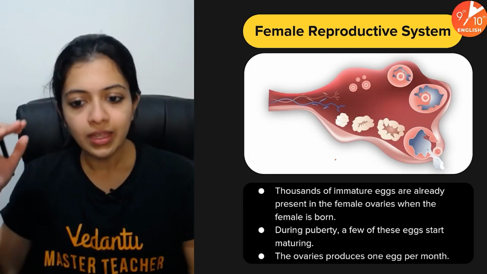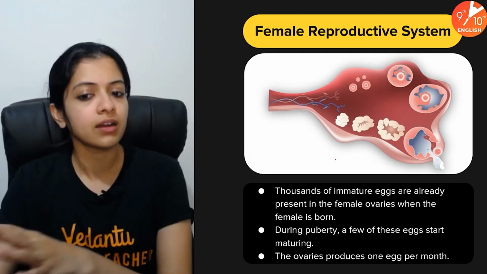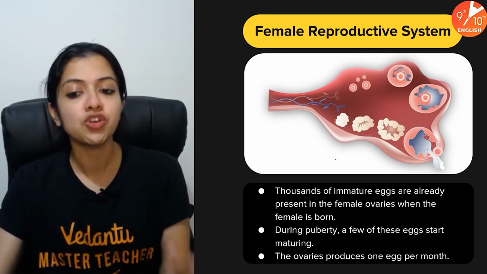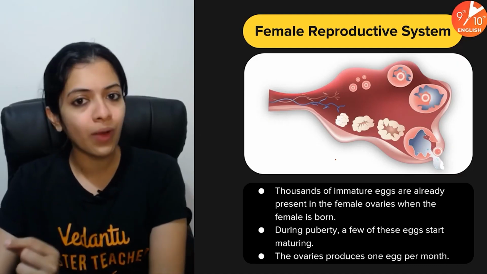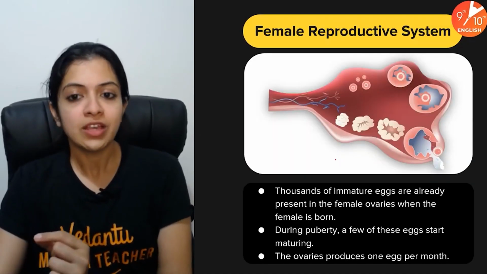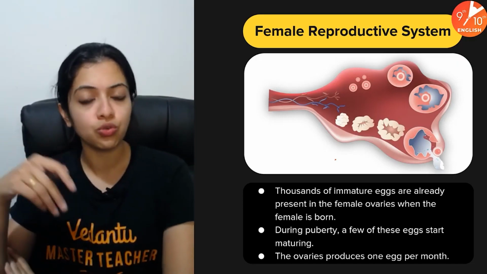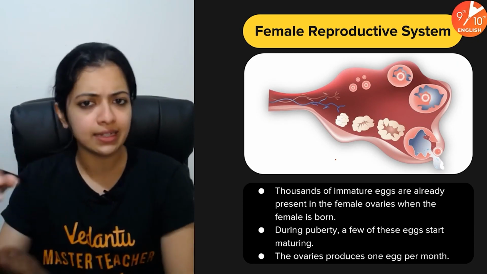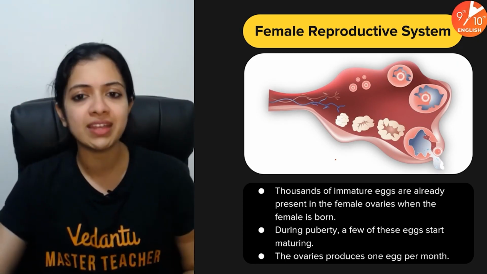Now, this is just a little bit about the female reproductive cycle. Thousands of immature eggs are already present when a female is born, and during puberty, some of these start maturing. Ovaries produce 1 egg per month. So the female reproductive cycle is very important for you to know, including the ovulation and the menstrual cycle. Just in brief, you don't have to know every detail about it, whatever is given in your NCERT.